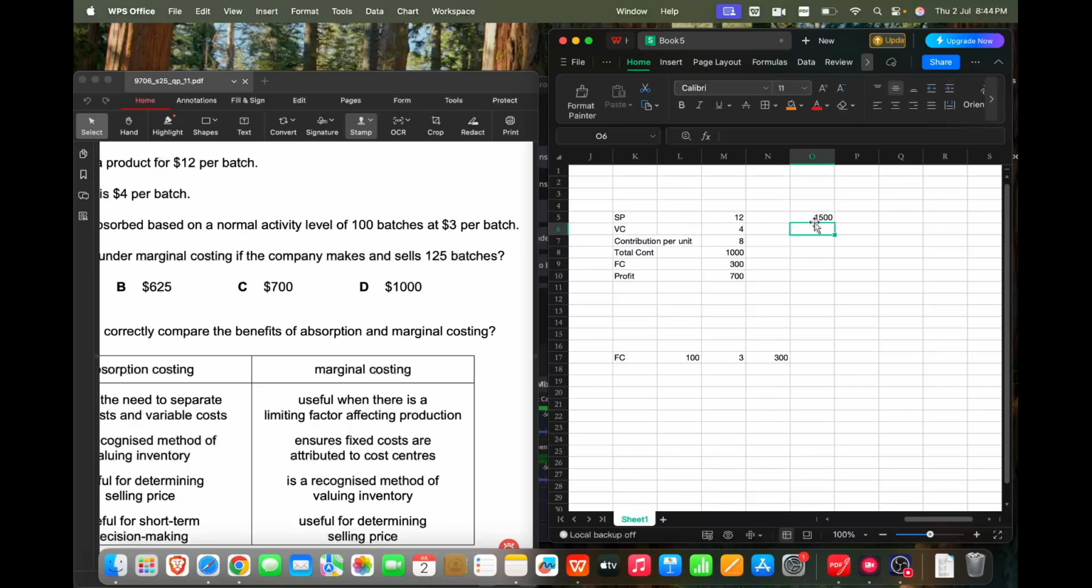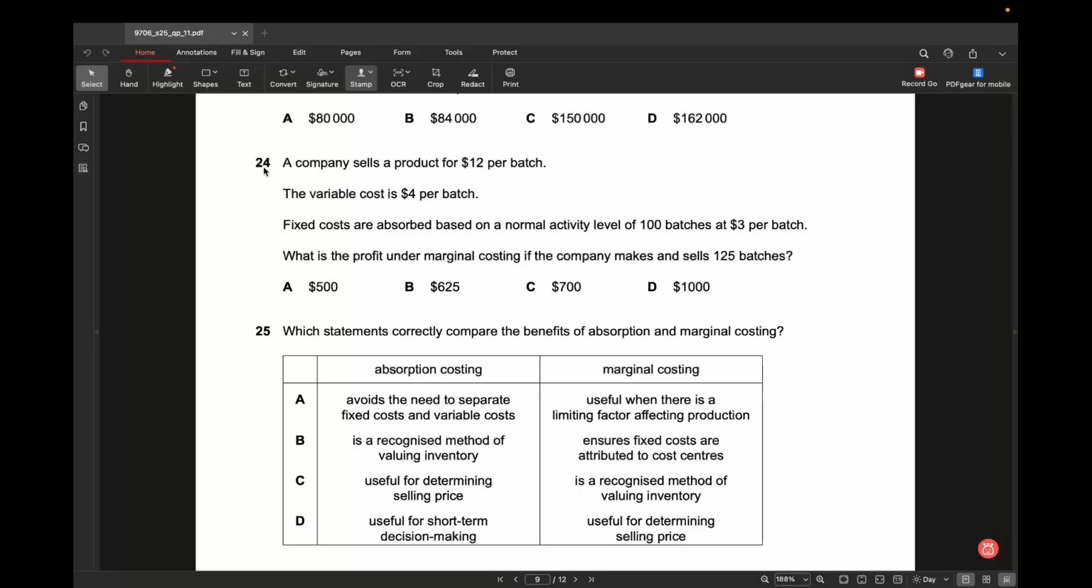So total sales is 1500. Variable cost per unit per batch is 4, and we are making 125 batches, so 500. Selling price minus variable cost will give you contribution, and that is 1000 again. And in that 1000, if you subtract 300 fixed cost, then 700 is our profit. So for this question number 24, your correct answer is C, 700.